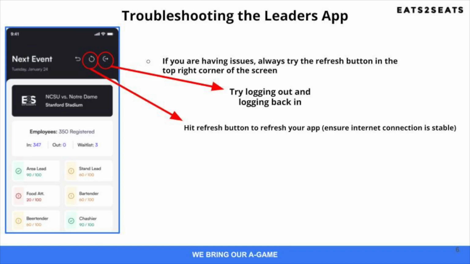If you ever run into any problems using the E2S Leaders App, always try hitting the refresh button in the top right corner of the screen. Also try logging out and logging back in. You may also need to log in as another employee and then have an E2S admin fix the data before the event gets to the payroll team. No matter the issue, we must always use the E2S Leaders App for every event.